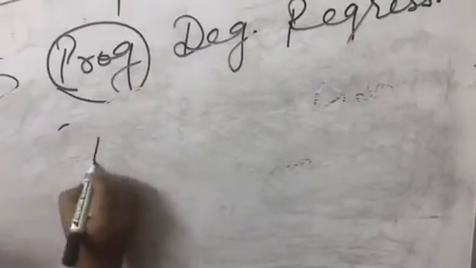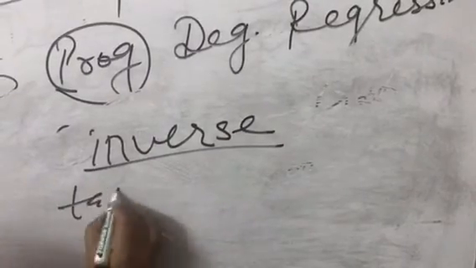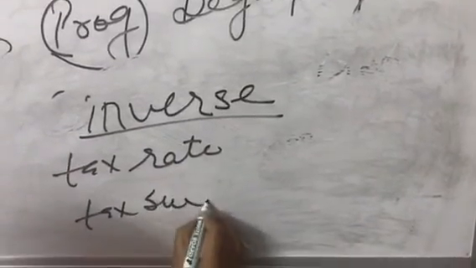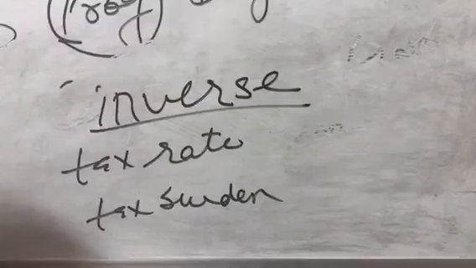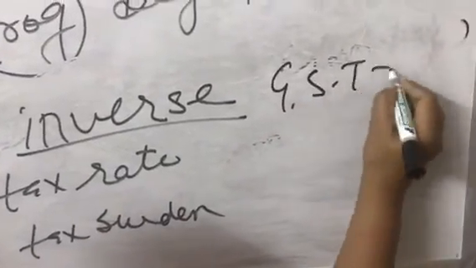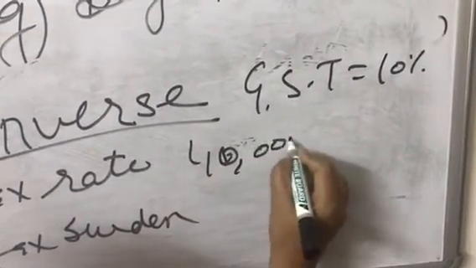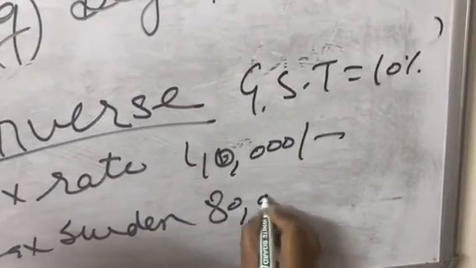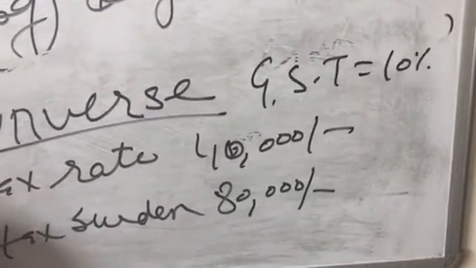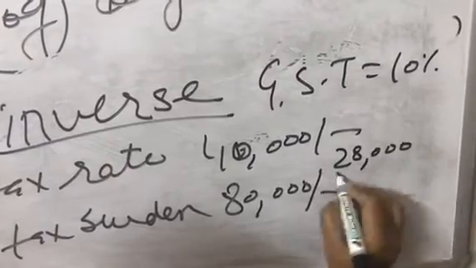Where we have an inverse relationship between tax rate and tax burden. What do we mean by this? I'm just giving you an example. Let's say that your GST is 10%. My income is 40,000. Your income is 80,000. And we both are interested to buy a mobile phone, right? And the cost of that mobile phone is hypothetically 28,000, right?